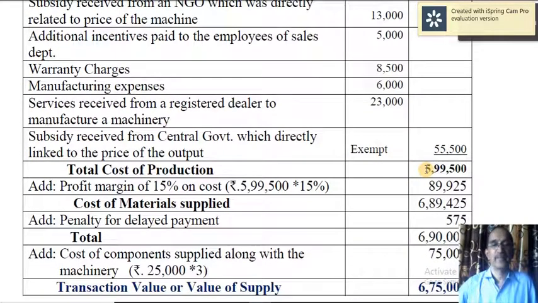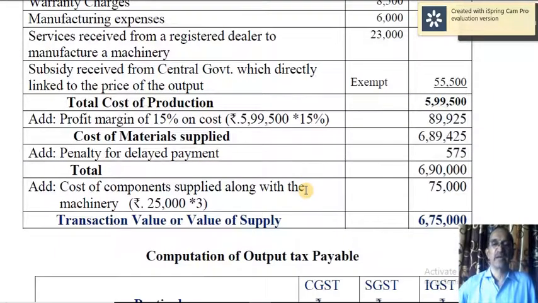When you add up, you will get total cost of production 5,99,500. To this you have to add 15% profit margin. So 15% on cost, 5,99,500 into 15%, that comes to 89,925. So cost of supply, material supplied, is 6,89,425. Then you add penalty for delayed payment, that should be added here after ascertaining cost of material supplied, so 575. So you will get 6,90,000.